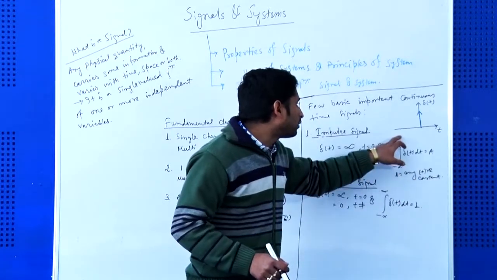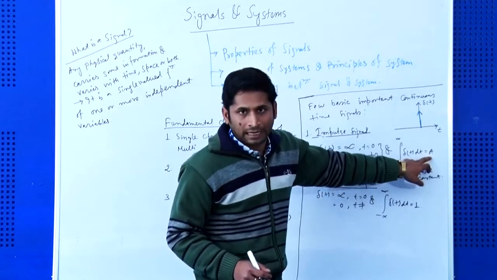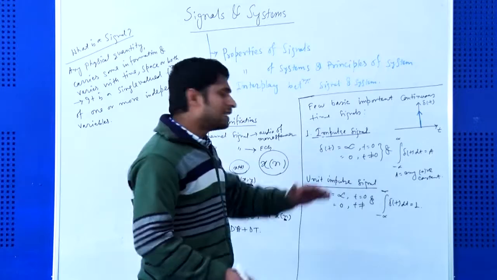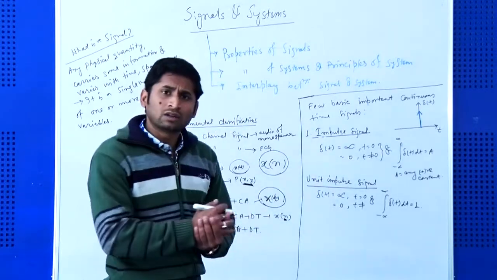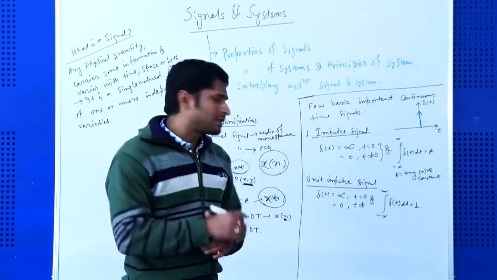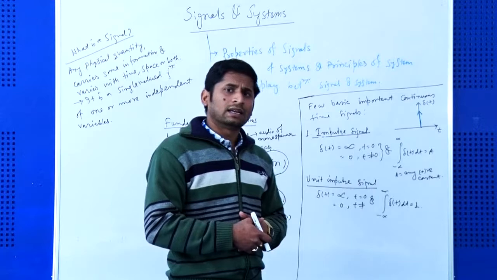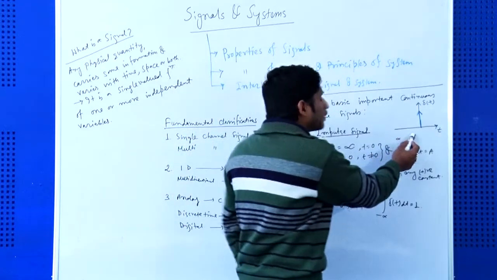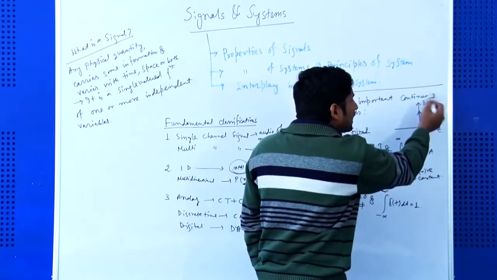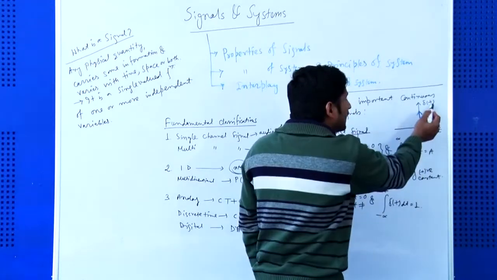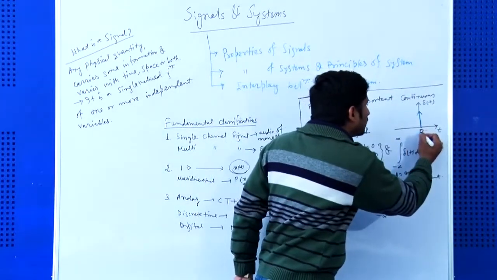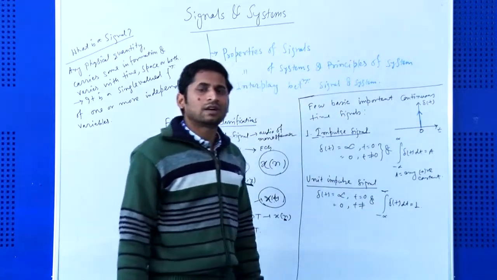So the integral from minus infinity to infinity of delta(t) dt is equal to A. The waveform by which you can represent this impulse signal: this is the time axis, this is the amplitude axis, and at t equal to 0 it goes towards infinity.